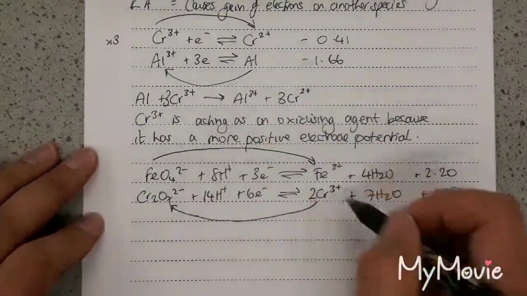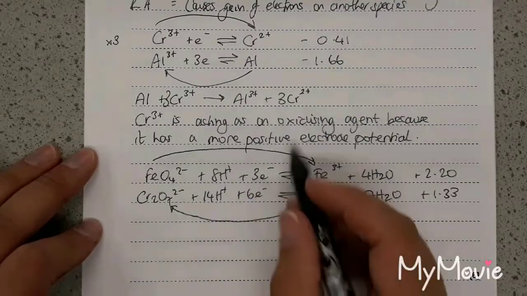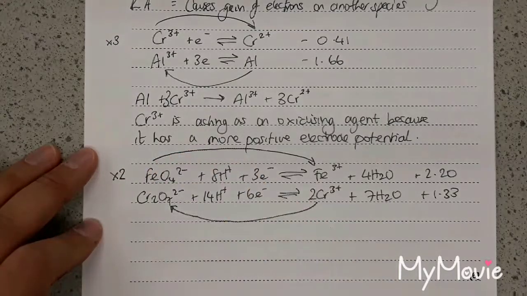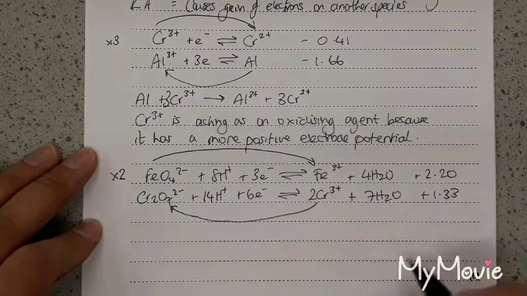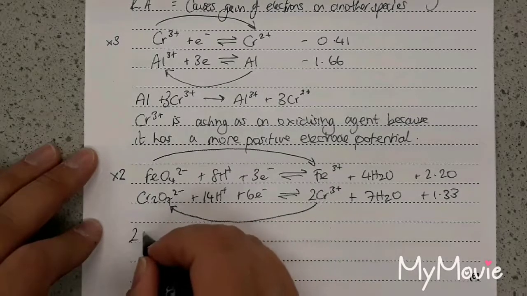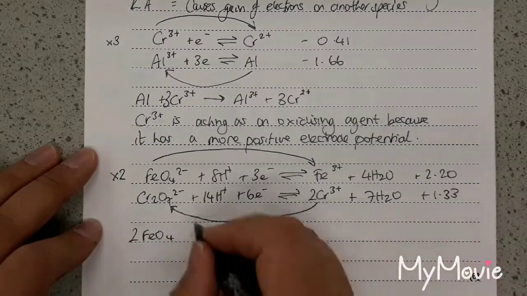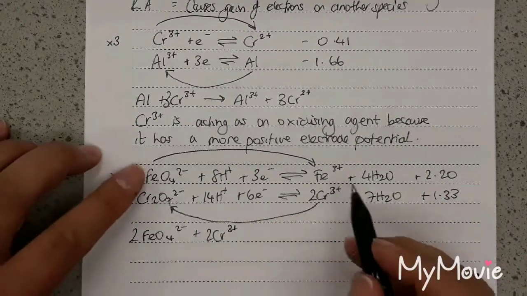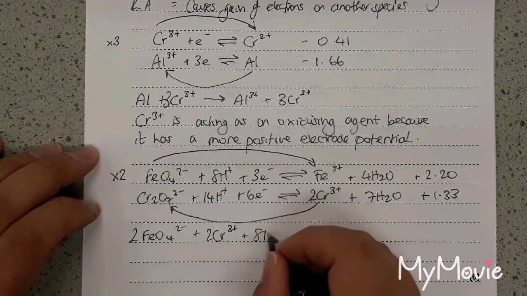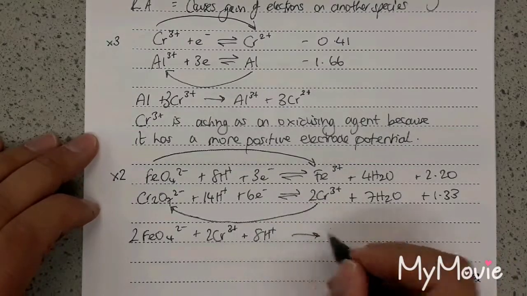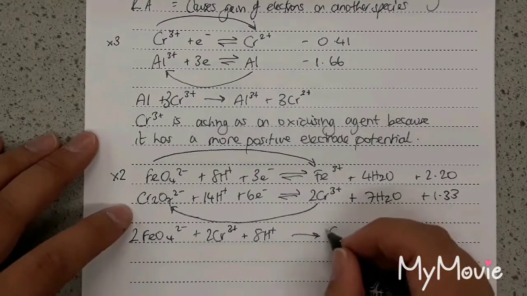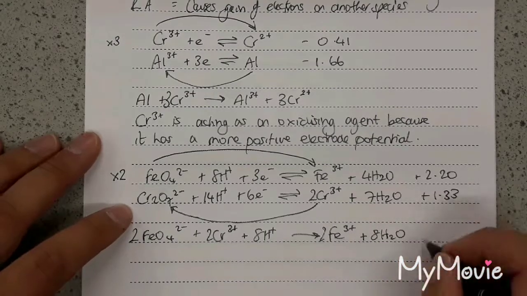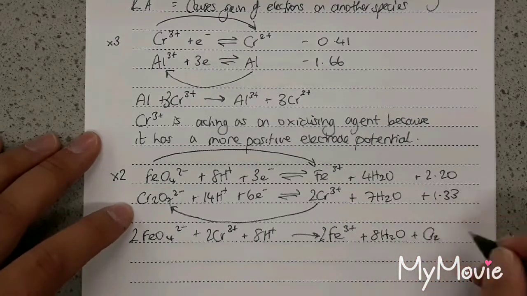So the overall equation here, again, equalize out your electrons. So we've got 3 electrons in the first equation, 6 in the second one. So if I multiply this equation by 2, that will allow me to equalize the electrons out and balance the charges. So the overall equation is going to be 2 FeO4 2- plus 2 Cr3+, so remember, opposite ends, plus 8H+. Electrons will cancel. Will produce 2 Fe3+, 8 waters plus Cr2O7 2-